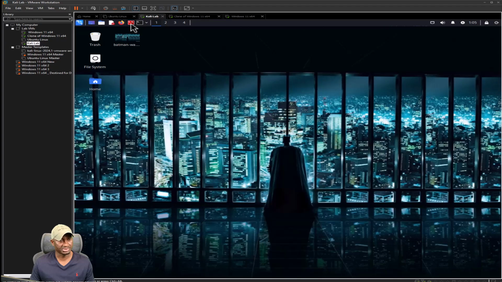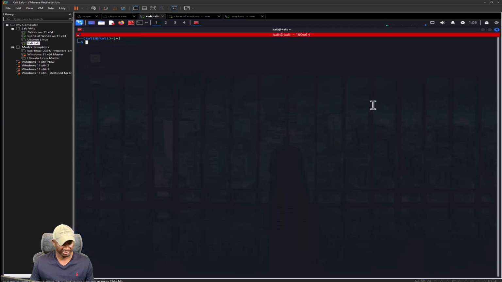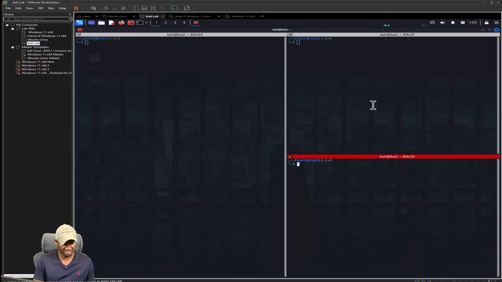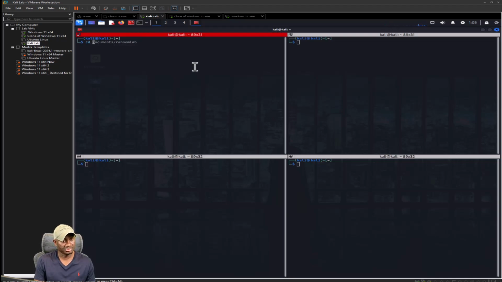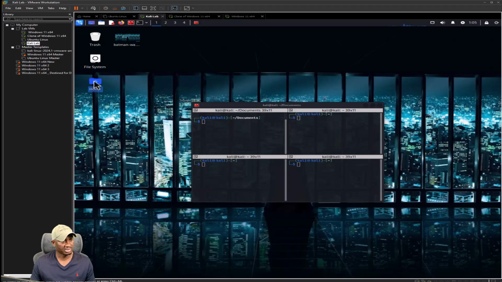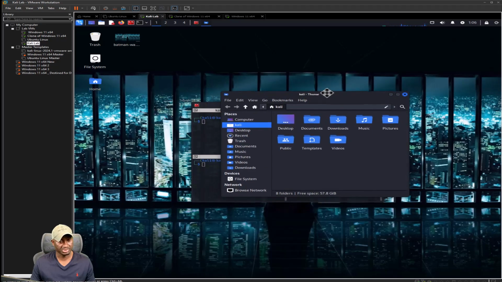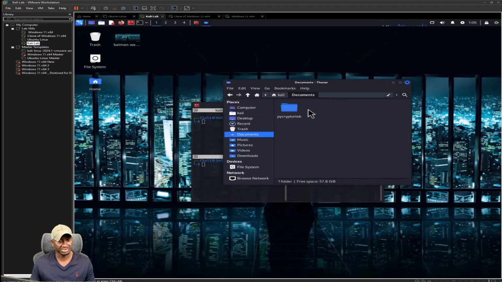So I'm gonna fire up a terminal, open it up, open a few more of these, and then I'm gonna just cd Documents. I'm gonna go into the Documents folder, and I'm just gonna make a directory called PyCryptoLab and clear that up. And now I'm gonna copy those executables that we actually had earlier, so it'll be easier because I'm dragging it from somewhere. So I'm just gonna do that, copy that.